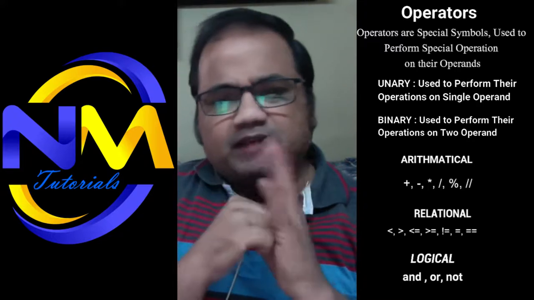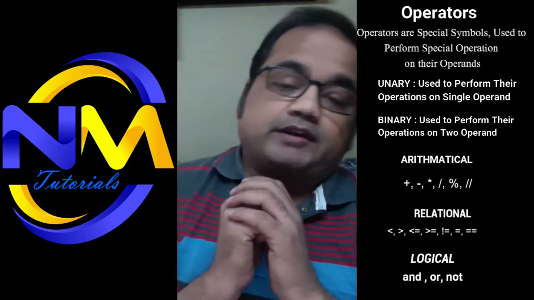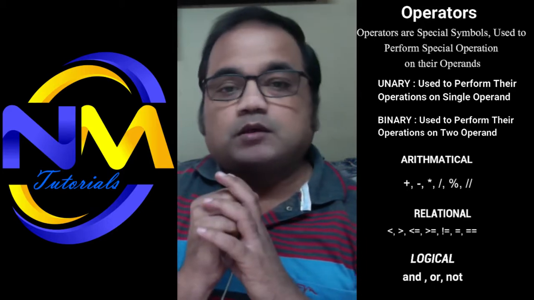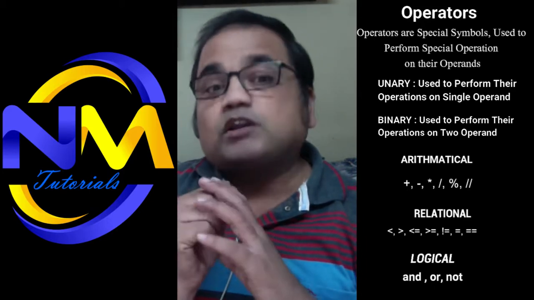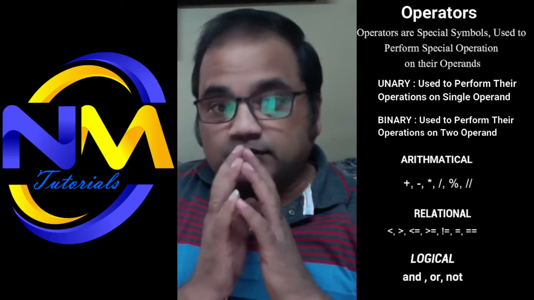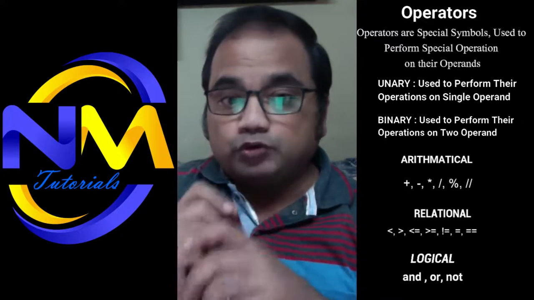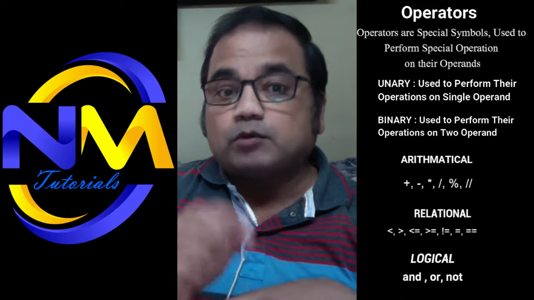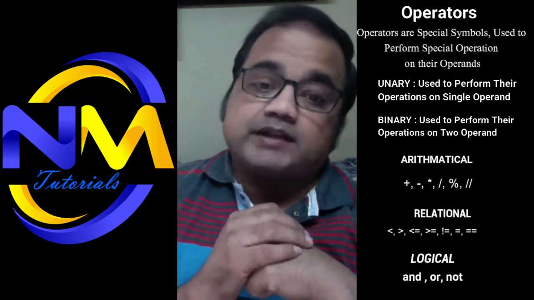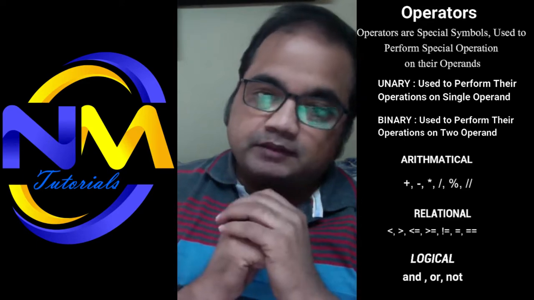Now, there are two categories of operators in any programming language: unary operators and binary operators. Now, what are unary operators and what are binary operators? Unary operators are used to perform their operations on single operand, whereas binary operators are used to perform their operations on two operands. Right?